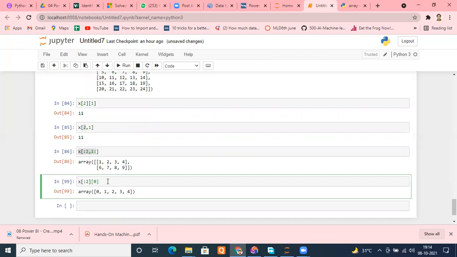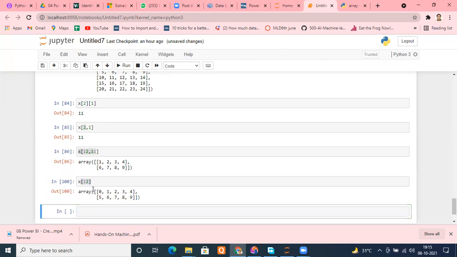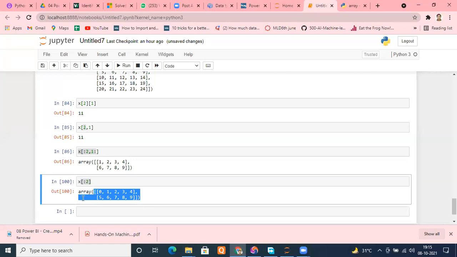Got it. Actually, what is happening? We've got to see properly what is happening here. Once we are putting colon here, see, understand properly. Once we are putting a colon here, then it is creating a sub matrix. It is creating it immediately. Even as the first step, it created a sub matrix. Now, this sub matrix has 2 rows.